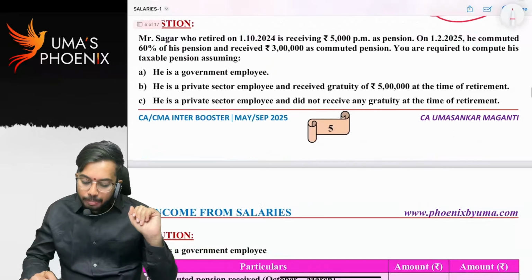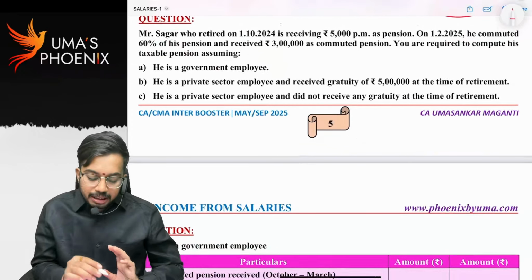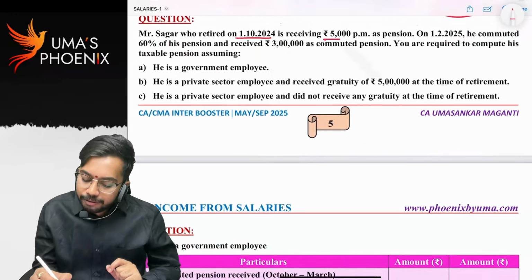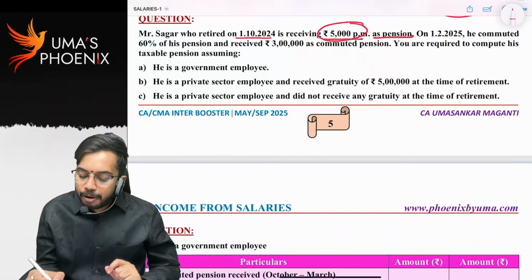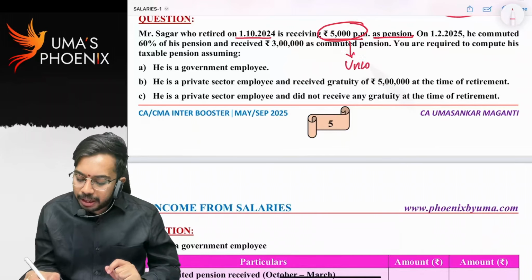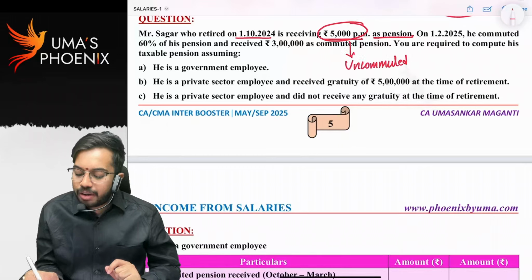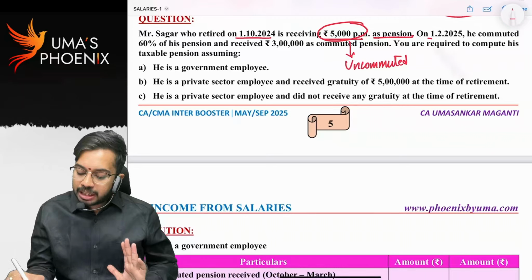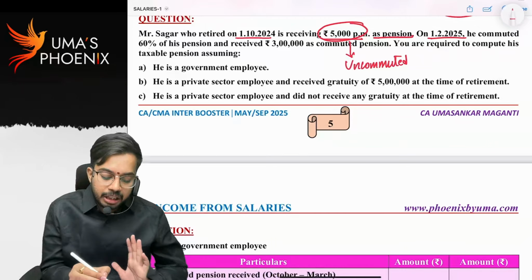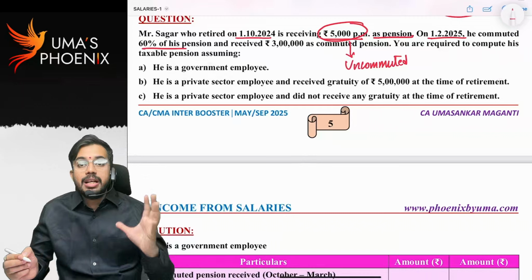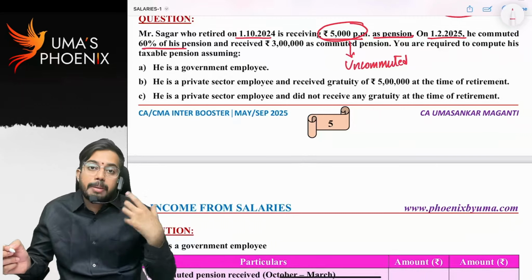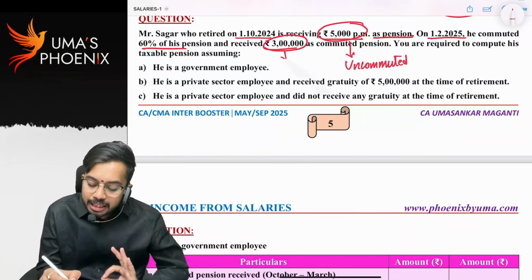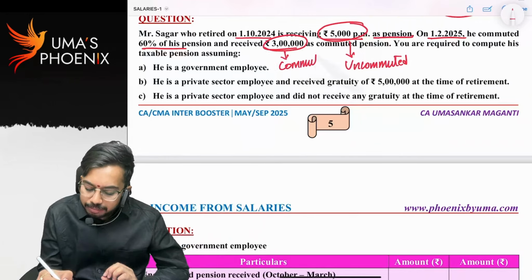Let us solve one problem so that you will get better clarity. Mr. Sagar, who retired on 1st October 2024, is receiving 5,000 per month as pension. This type of pension we call as uncommuted pension because it is received monthly. Whatever the monthly pension is there, that we call as uncommuted pension. On 1st February 2025, he commuted 60% of his pension. That means he gave up 60% of his pension. For giving up 60% of his pension, he received lump sum pension of 3 lakhs. So this 3 lakhs we call as commuted pension.